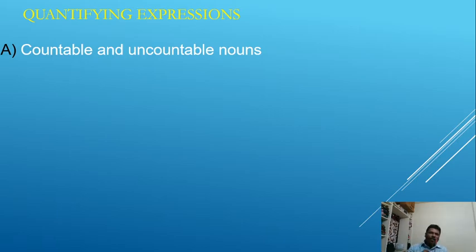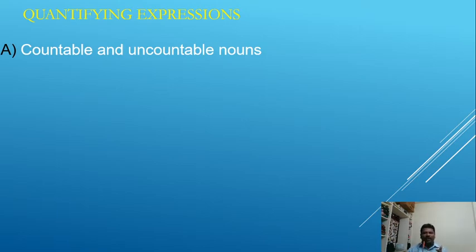Can you count pen? Can we say one pen, two pens, three pens, four pens, five pens? Yes, you are right. We can go on counting these nouns by using cardinal numbers.